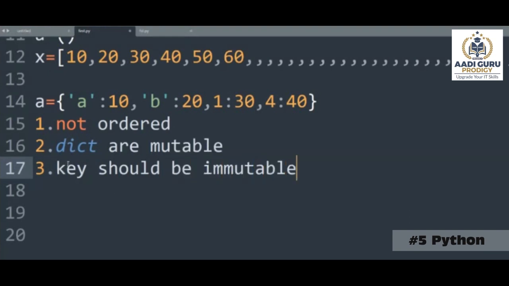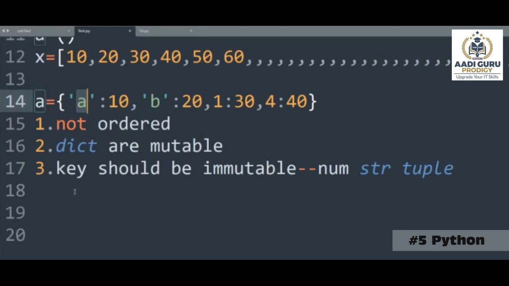So whatever key you are trying to create, that key should be immutable. Immutable means numbers, strings, and tuples. Only these 3 types. You can use numbers to create a key, you can use strings to create a key, you can use tuples to create a key. Only these 3 types of data can be used to create keys.